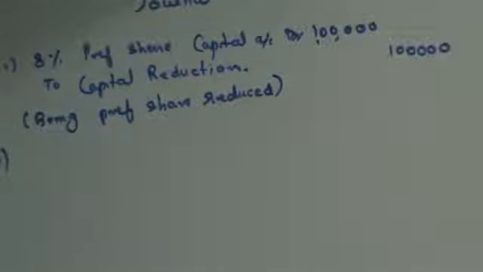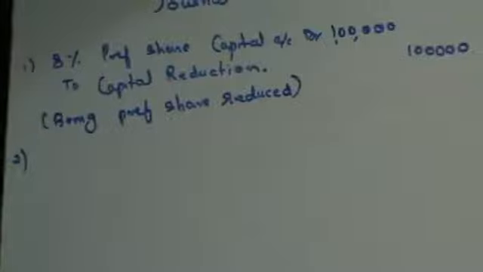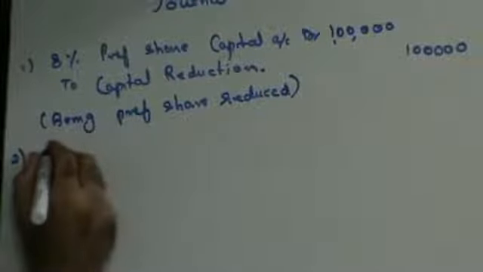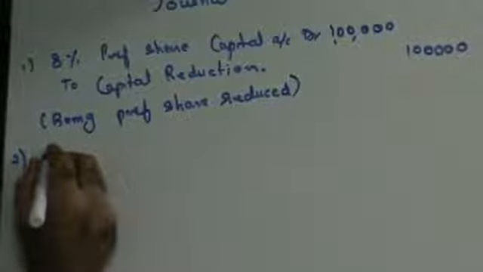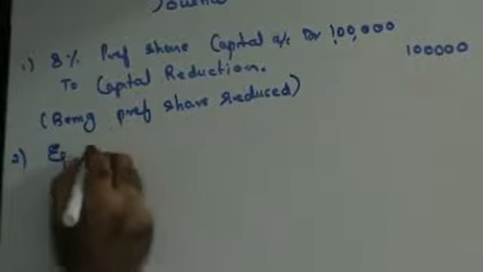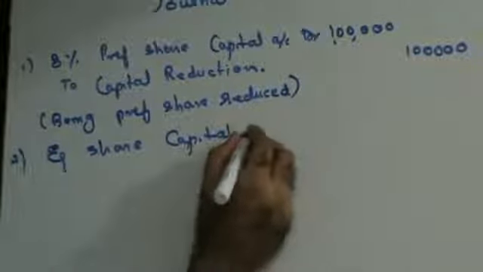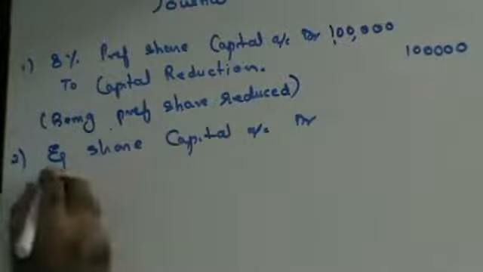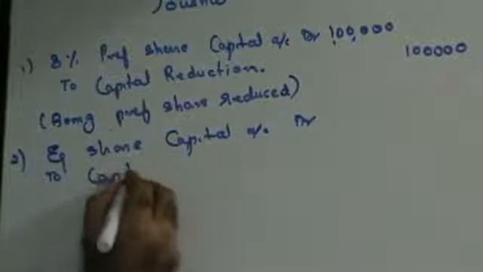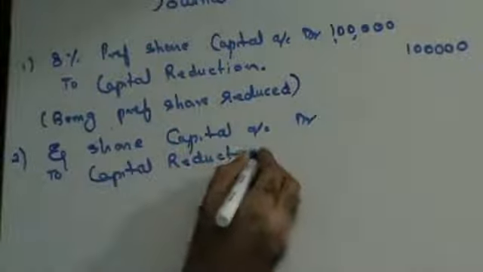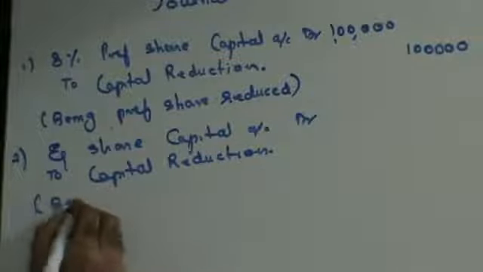Next, equity shares to be reduced to 2 rupees each, fully paid up. Liability going down, capital reduction on the credit side. So in that case, this will be equity share capital account debit to capital reduction. Being equity shares reduced.